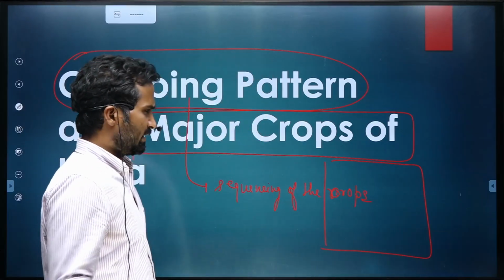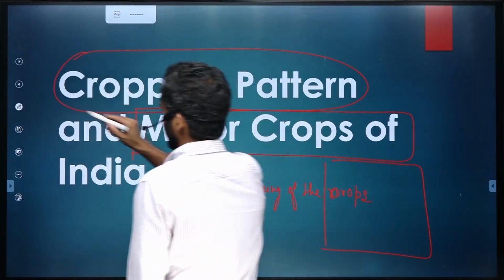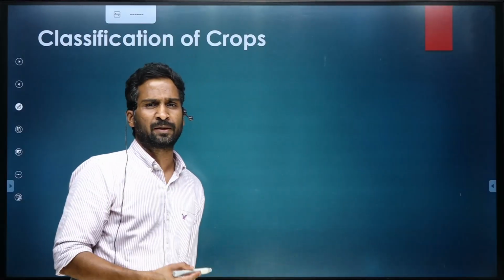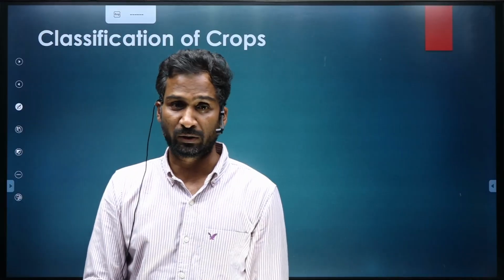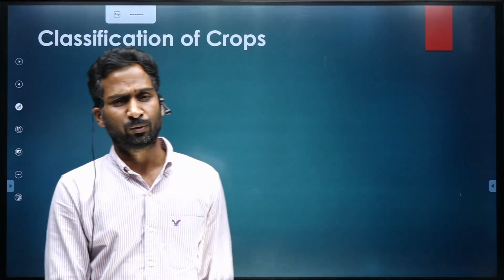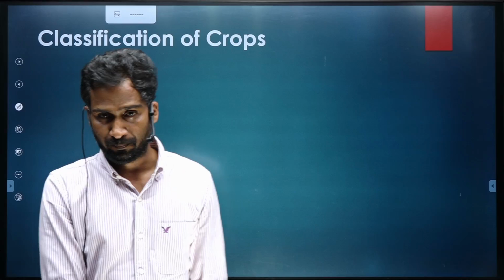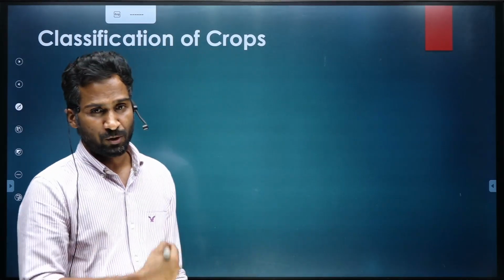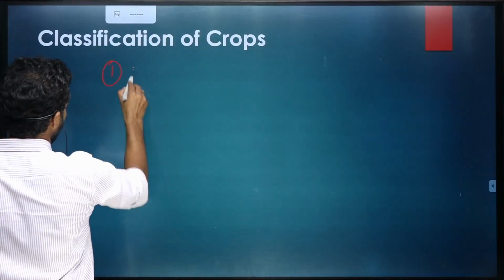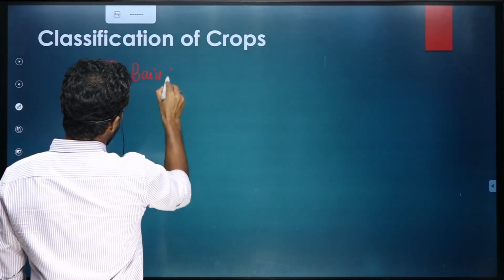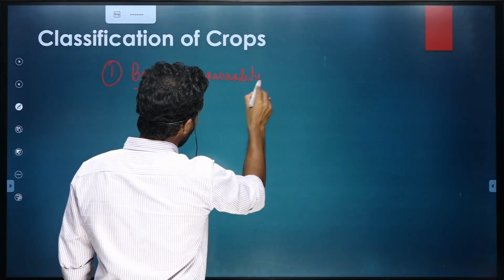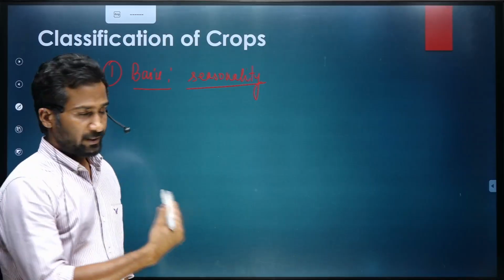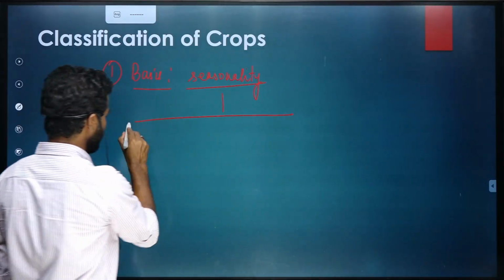Okay. Then, when we talk about the different crops of India, before coming to individual crops, obviously these crops are very important for the prelims examination. But before coming to that, let's try and classify them. So there are two bases on which the crops of India are being classified. The first basis is seasonality. On the basis of seasons, the crops are classified into three categories.